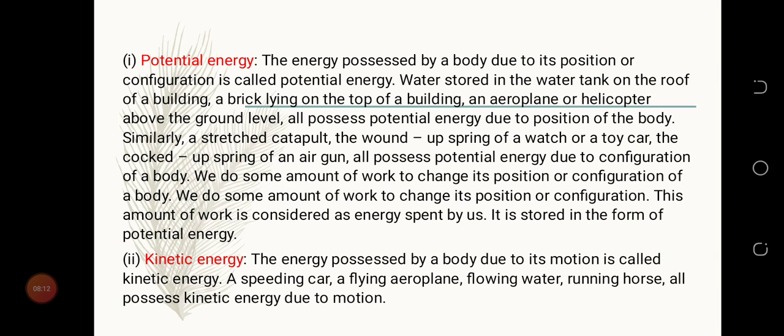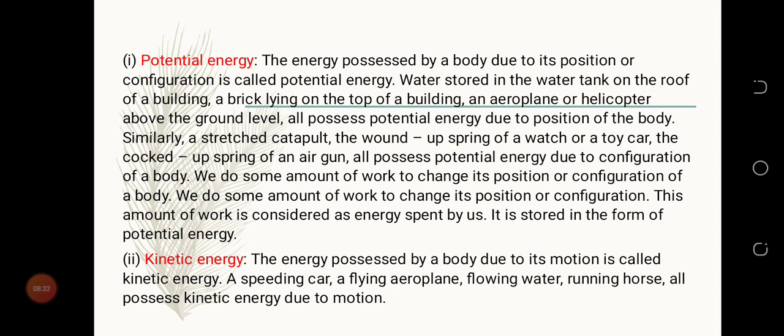Similarly, a stretched catapult, the wound up spring of a watch or a toy car, the cocked spring of an air gun, all possess potential energy due to configuration of a body.